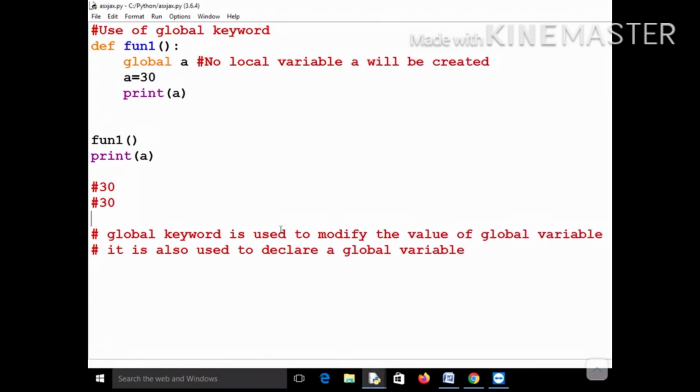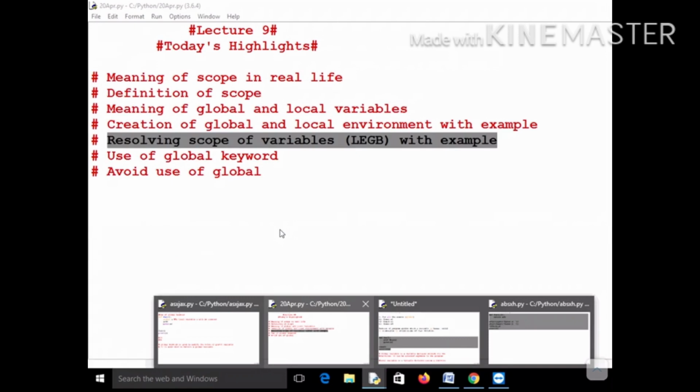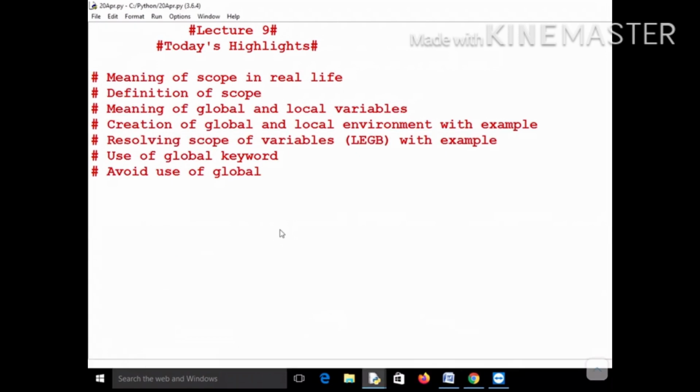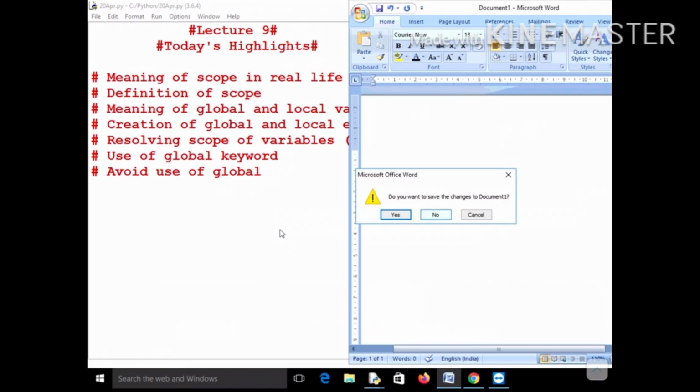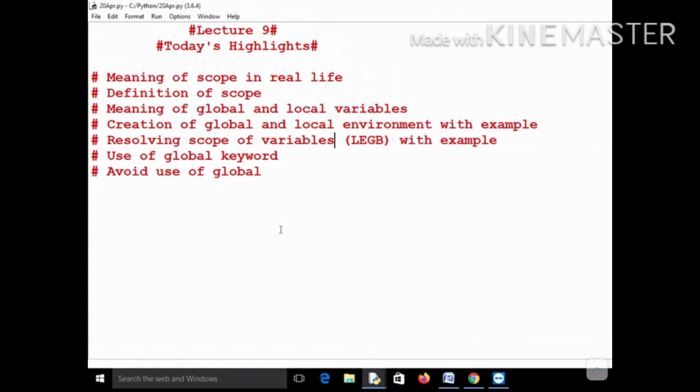Okay, so there are two uses of the global keyword. It is used to modify the value of a global variable, and in fact it is also used to declare a global variable. But it is not actually recommended to make use of the global keyword. You should try to avoid this use of the global keyword.